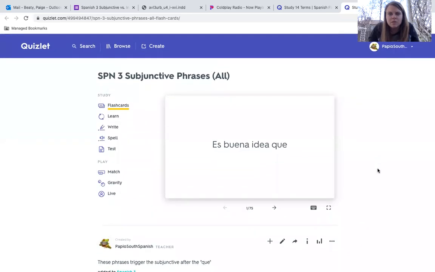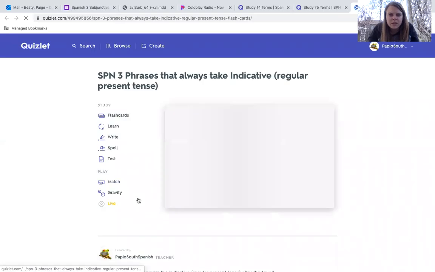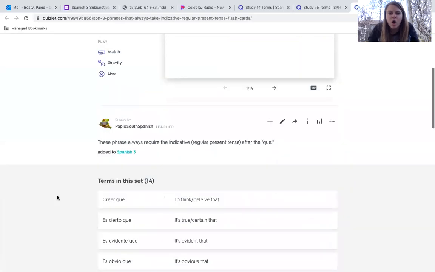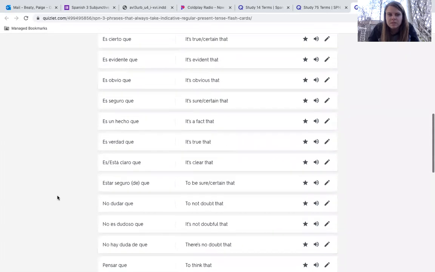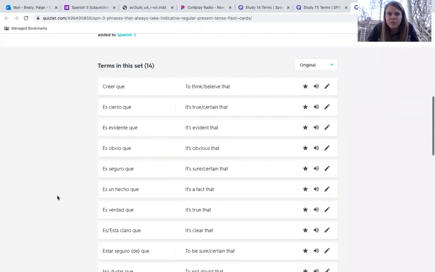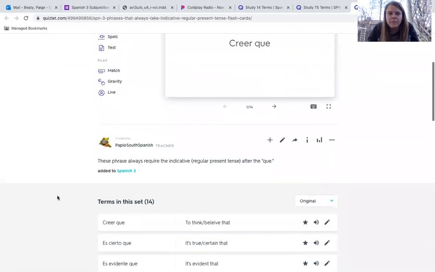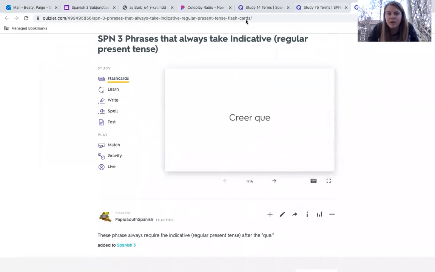And then there is also a list of indicative phrases. So these always use indicative. This is a longer list than what I just gave you on this PowerPoint, but either way, I think they're both very helpful. We will be doing a lot of practice in the coming weeks with this, so be on the lookout for that, and please let me know if you have any questions.